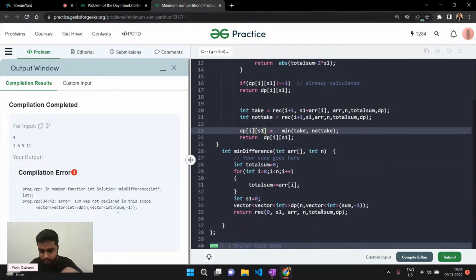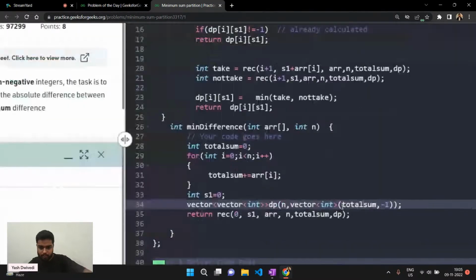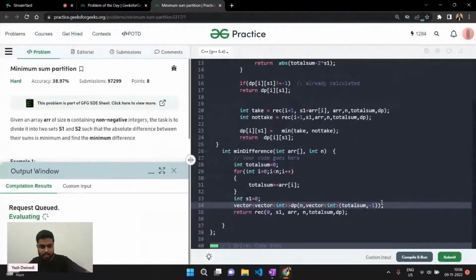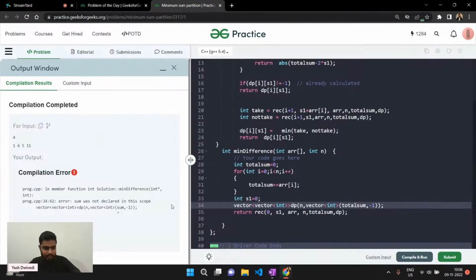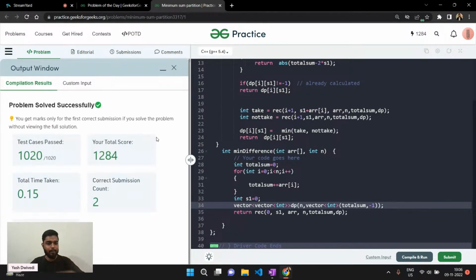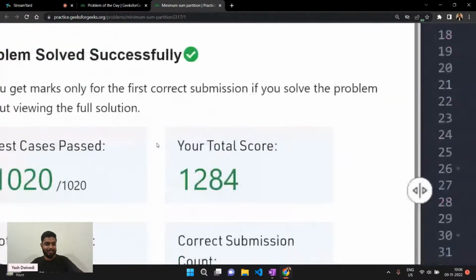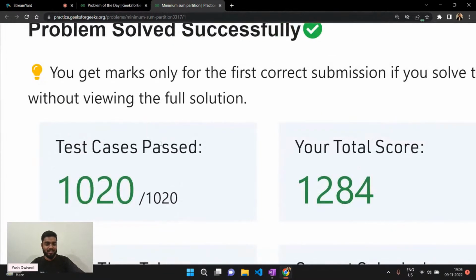Yeah. So I should use the total sum here, because the size is n and the total sum is sum. Total sum is given also, right? Okay, so yeah, it works on the samples. Let's try and submit this particular code as well. You can write submit in the chat. Let's see how it goes. I hope it passes all the test cases. Yeah, it passes all the test cases. You can see that all the 1020 test cases have passed here.